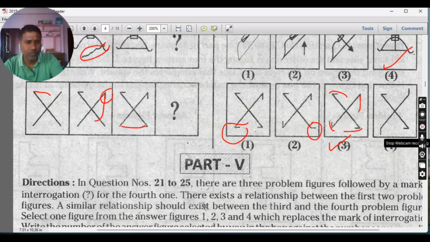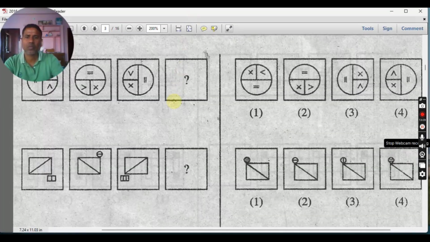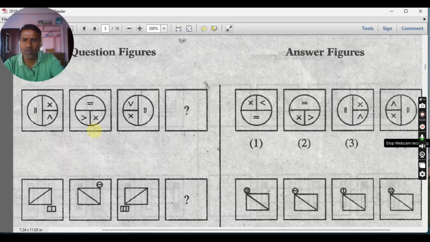Next, next you see this question. What is happening in this question? Entire figure is rotated in the clockwise direction.